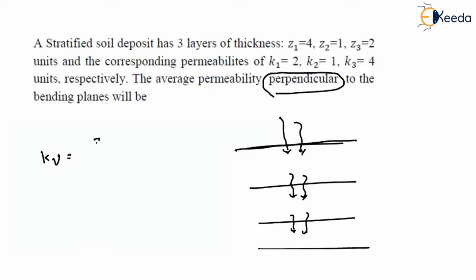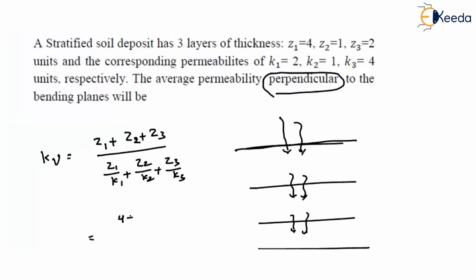Just imagine the formula. Here you are having 3 layers. So (Z1 plus Z2 plus Z3) divided by (Z1 by K1 plus Z2 by K2 plus Z3 by K3). So here in this question, they haven't asked directly to find the horizontal permeability or vertical permeability. Even though the term is different, you have to understand. Right?